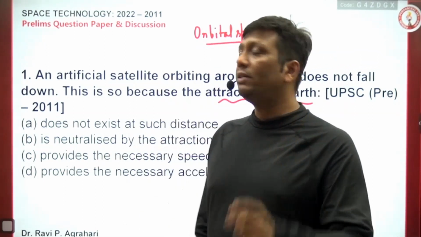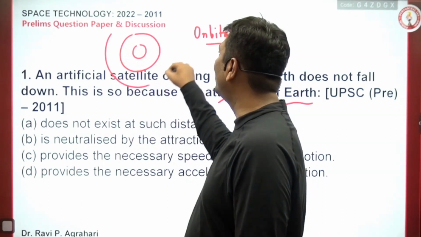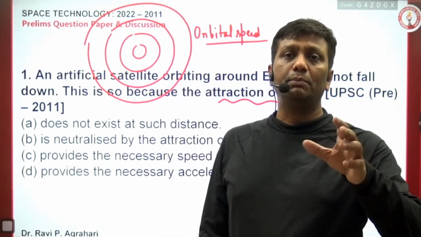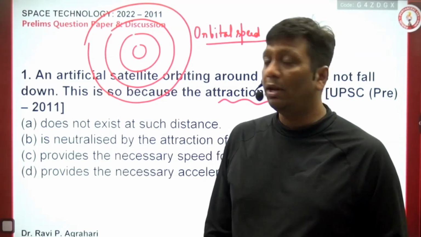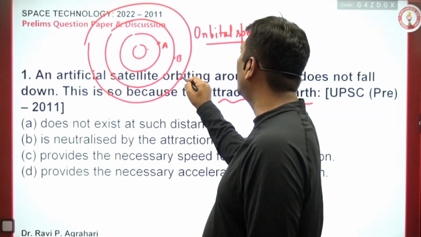And one more thing I told you guys: suppose this is the Earth. From the Earth there are different distances, different orbits. An Earth orbit extends from the Earth's surface up to 36,000 kilometers distance. Suppose there is a satellite at point A, a satellite at point B, and a satellite at point C.